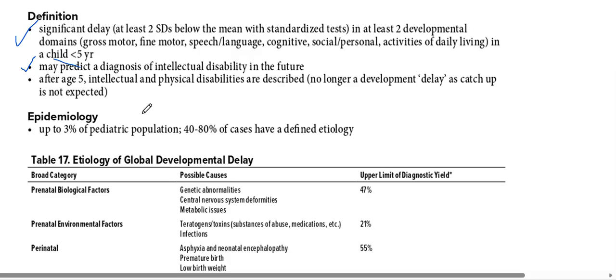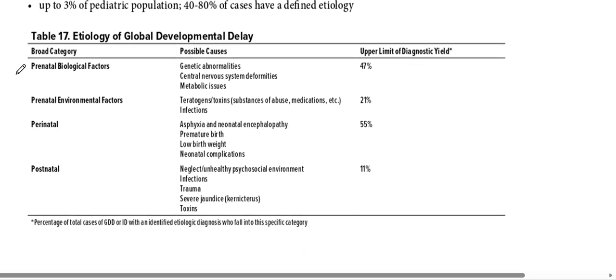Okay, so etiology of global developmental delay is important. We need to remember the prenatal factors. The biological factors mean genetic abnormalities, CNS abnormalities, metabolic issues. Prenatal environmental factors include teratogen exposure, toxin exposure, infections, any substance misuse, any drugs, all those things. Then perinatal factors: asphyxia and neonatal encephalopathy, premature birth, low birth weight, and neonatal complications.